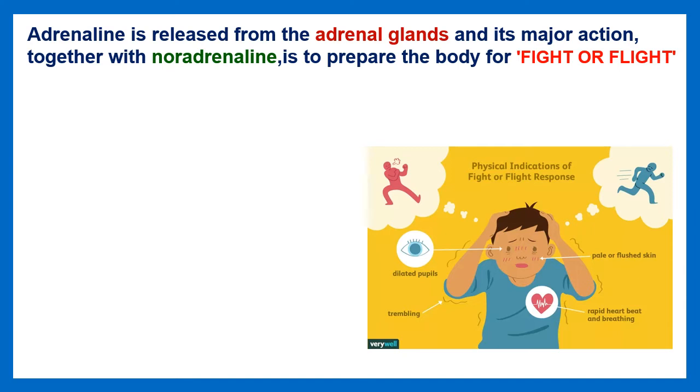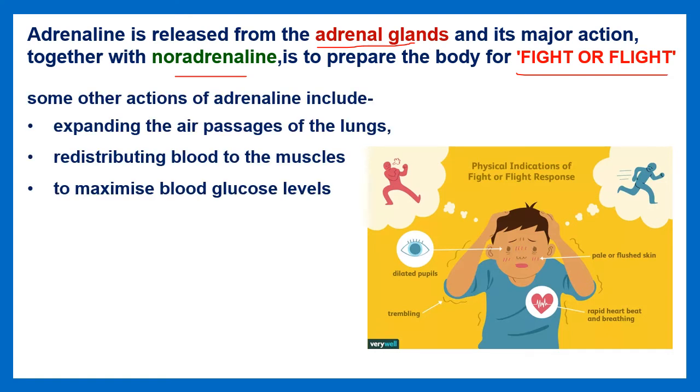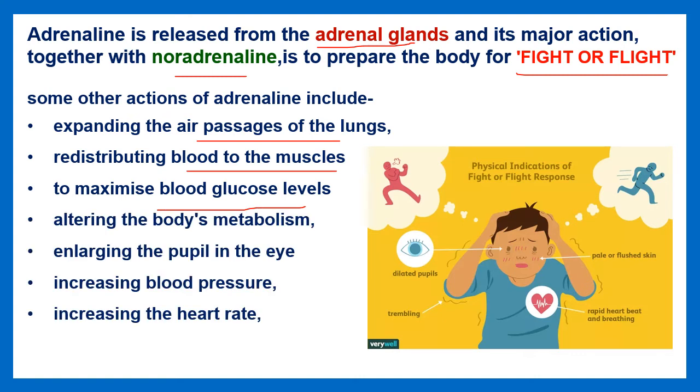Adrenaline hormone is released from the adrenal gland that you know, and its major action together with noradrenaline is to prepare the body for flight or fight. Some other important actions of adrenaline hormone include expanding the air passages of the lungs, redistributing blood to the muscles, and maximizing blood glucose level, altering the body's metabolism, enlarging the pupil in the eye, increasing blood pressure, and increasing the heart rate.